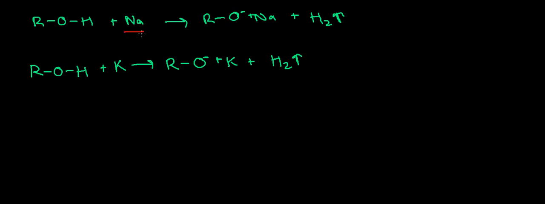For sodium, it will be oxidized, the hydrogen will be reduced, leaving an alkoxide. The hydrogen gas bubbles off. Potassium can also be used. This is used in cases where the alcohol is less acidic and therefore sodium will not work, but potassium will.